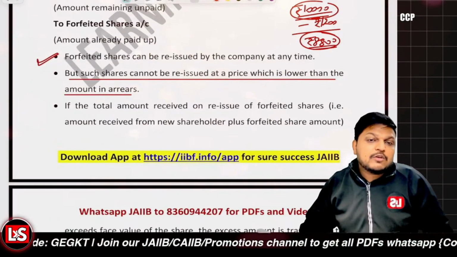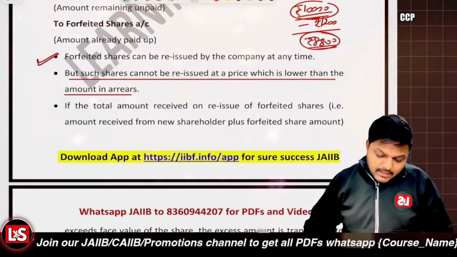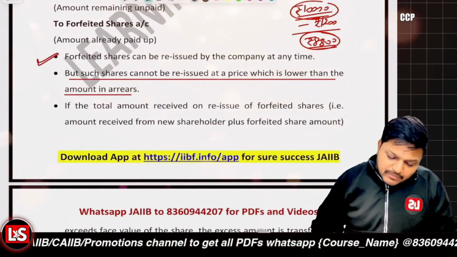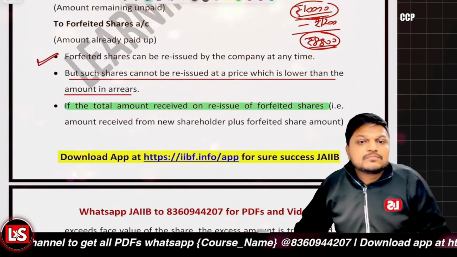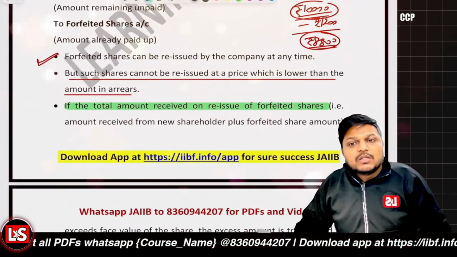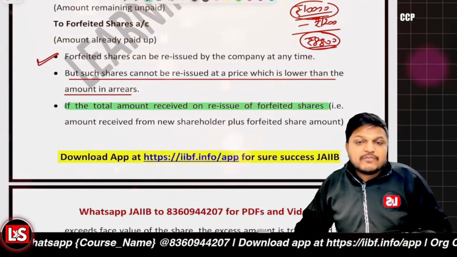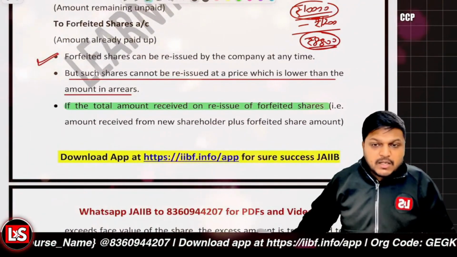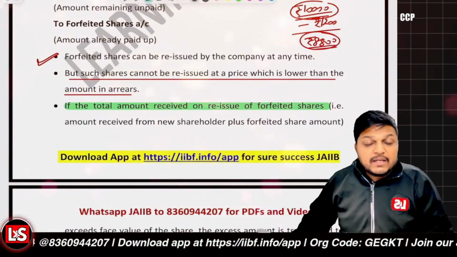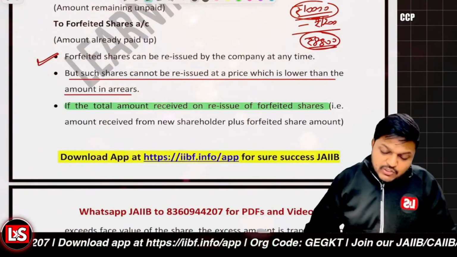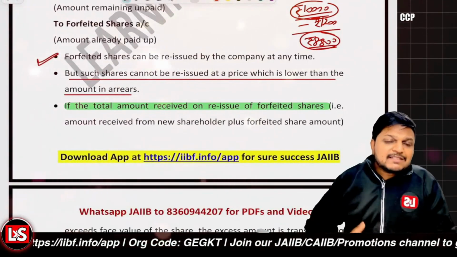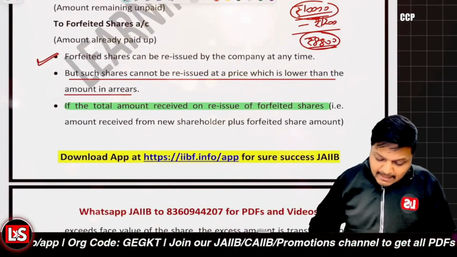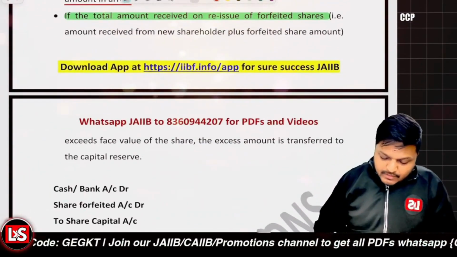That is to be taken care of. And let's take the case that the total amount received on the reissue of the forfeited shares, when we issue to some new shareholder and they pay the amount, exceeds the face value of the share. Then whatever the excess amount is, that will be transferred to the capital reserve account, right?